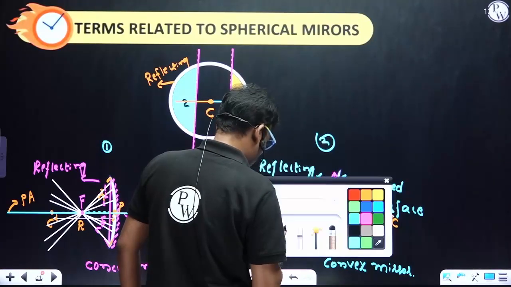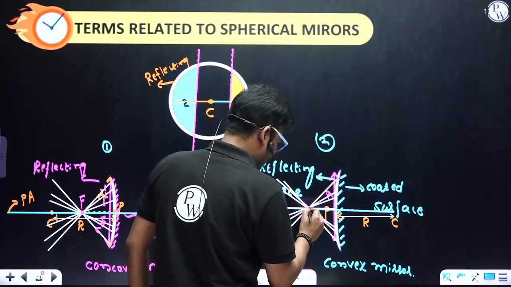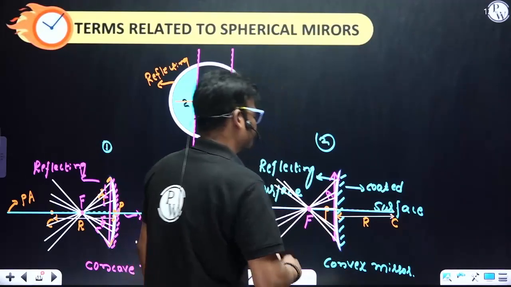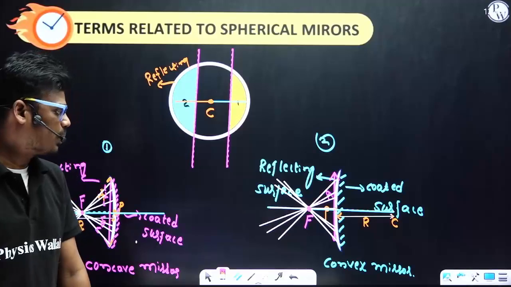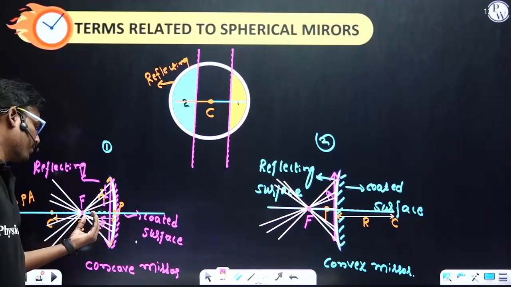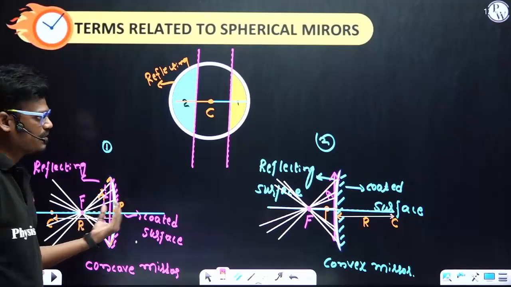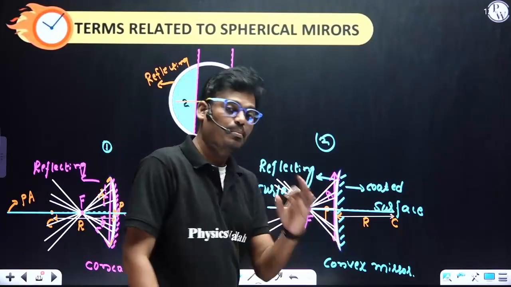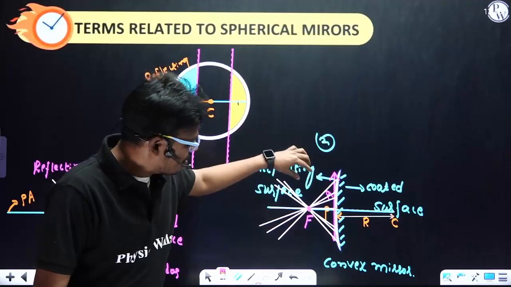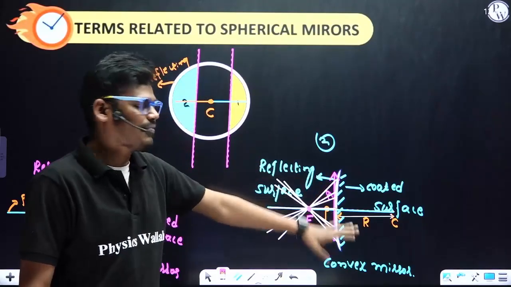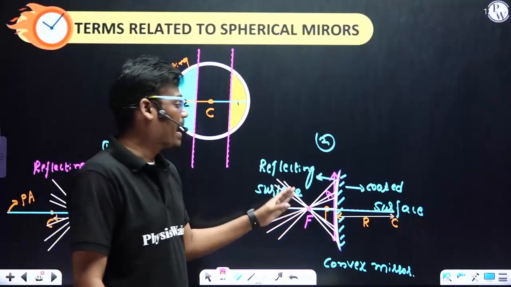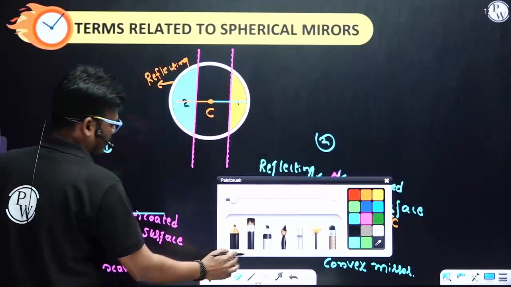This point of the reflected rays we call a focus. Here you can observe this is also in front of the reflected rays. But the condition is that whatever lines I drew here, these reflected rays do not actually meet. It is a diverging mirror, and the earlier one is a converging mirror.